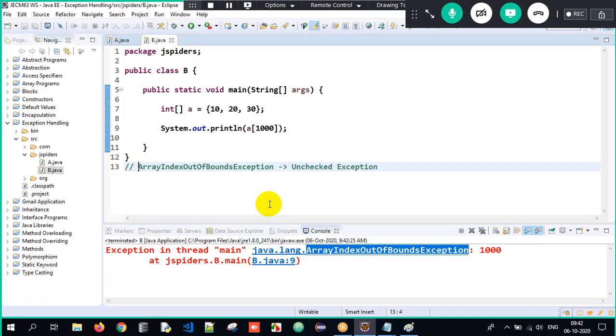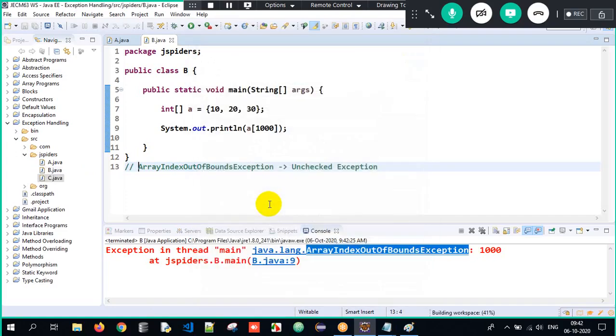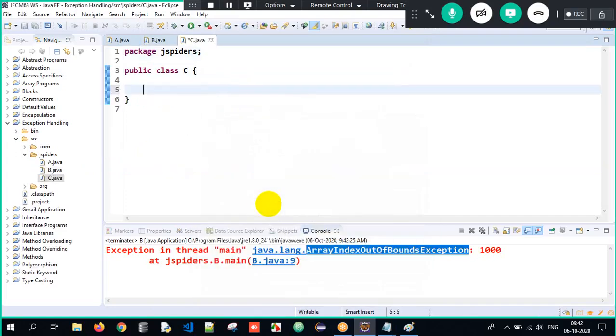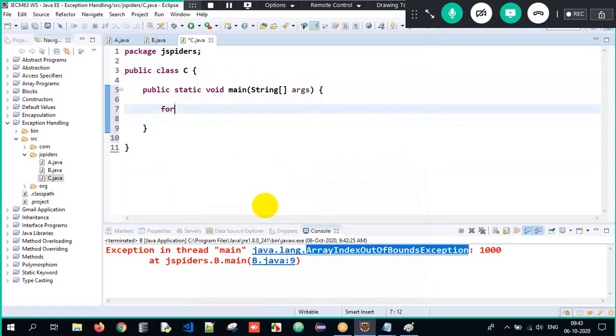Okay. Now look at the next example which I give. I create a class called C, and I will have my main method wherein the execution will always begin from. Now here, I'll have one for loop. Everyone knows the functionality of a for loop, right? Long back we started with it.